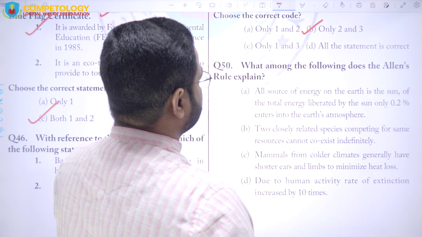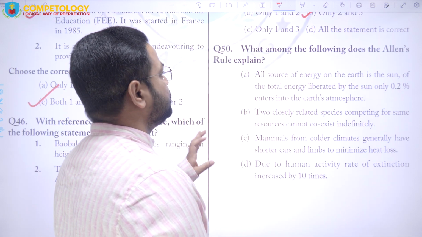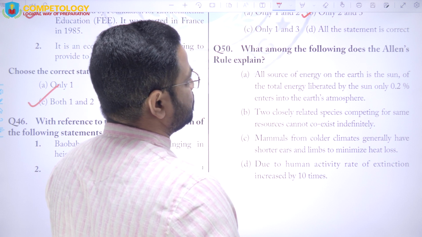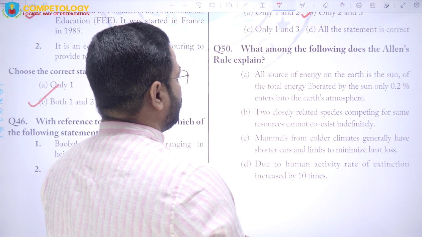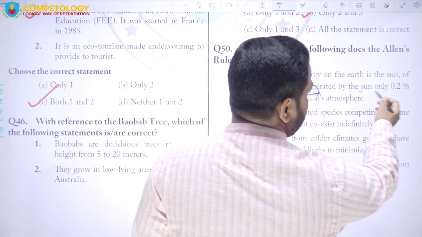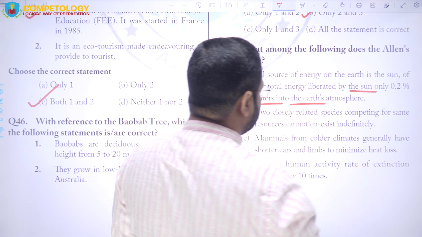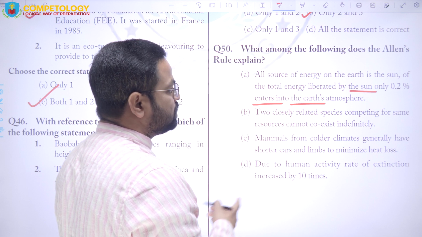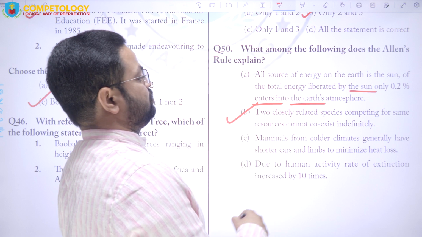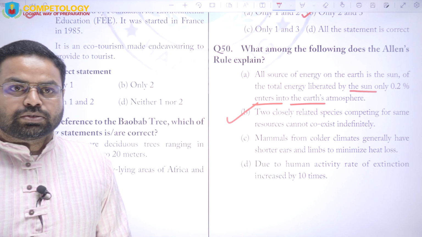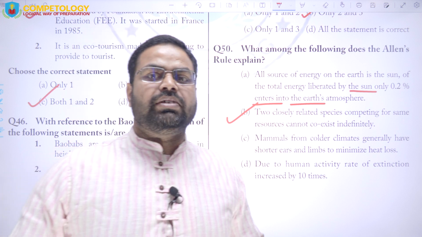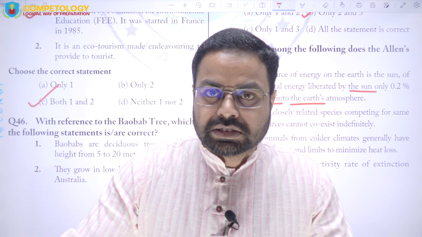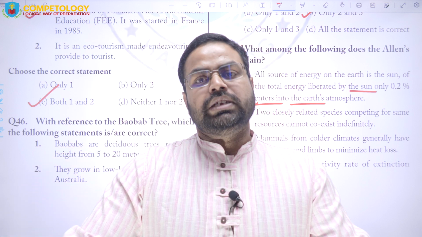Next is the last question. What among the following does Allen's rule explain? All sources of energy on the earth is the sun. Of the total energy liberated by the sun, only 0.2% enters into the earth's atmosphere. Two closely related species competing for the same resource cannot coexist indefinitely. This is Allen's rule, that is option B, right? So Allen's rule provides about the survival of the fittest, right? So this is the thing, and here we finish off the discussion of the 50 questions for environment and ecology.